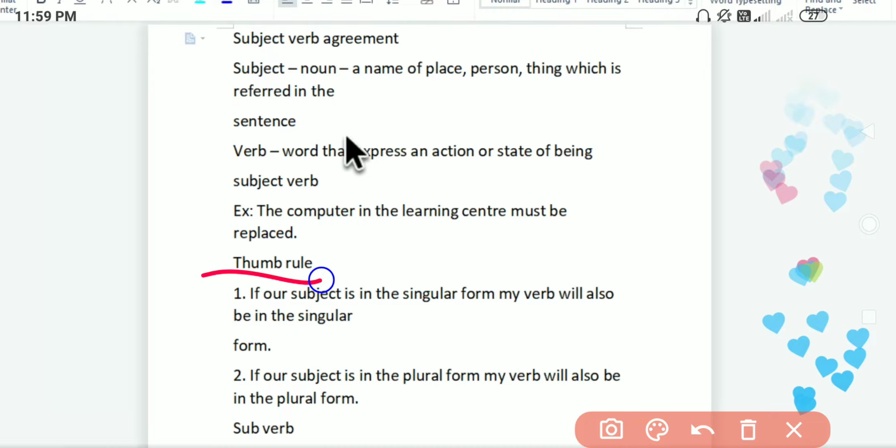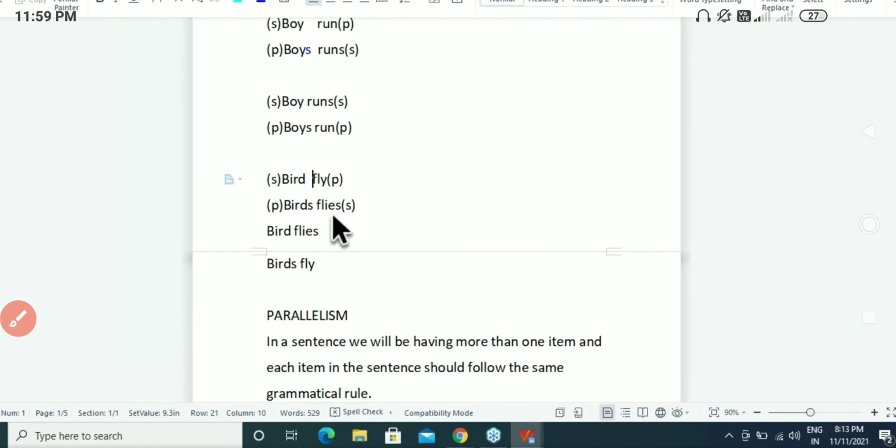And there is one thumb rule, guys, which you should remember in order to answer the questions correctly. So it is very simple, guys. If our subject is in the singular form, my verb will also be in the singular form. If subject is singular, then verb is also singular. So if the subject is plural, the verb is also in the plural form. So this is the golden thumb rule which everyone should remember in order to answer these questions, right? Alright, so now let us move ahead and try to see some examples here.